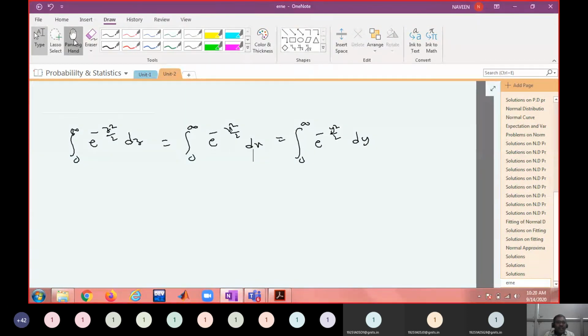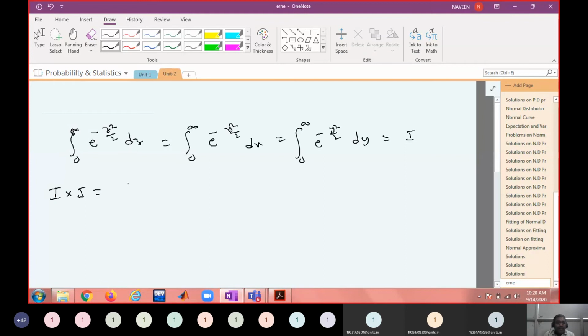The outcome of a definite integral is a constant. That constant does not depend on the symbol that you are using here. Do you agree? Yes, sir. So I will call it I. Multiply I and I.